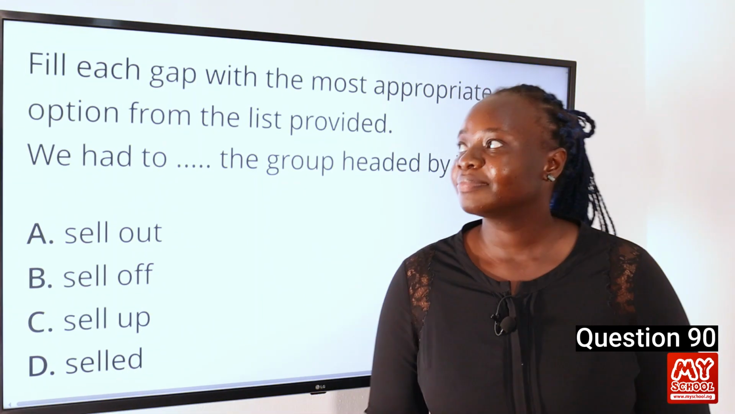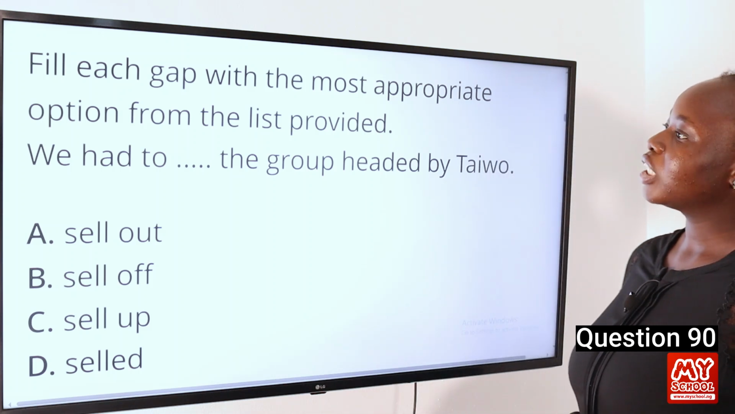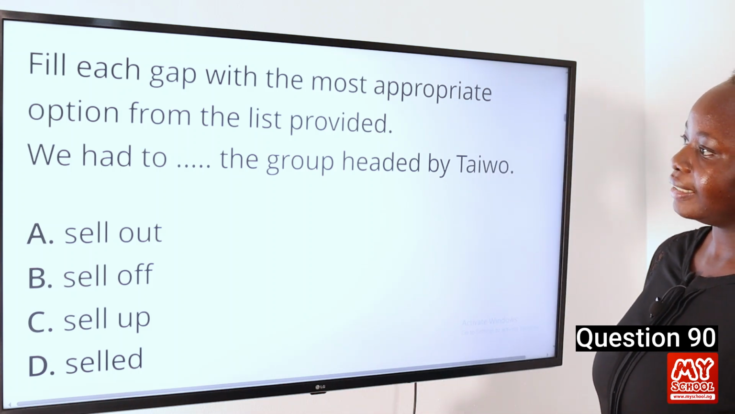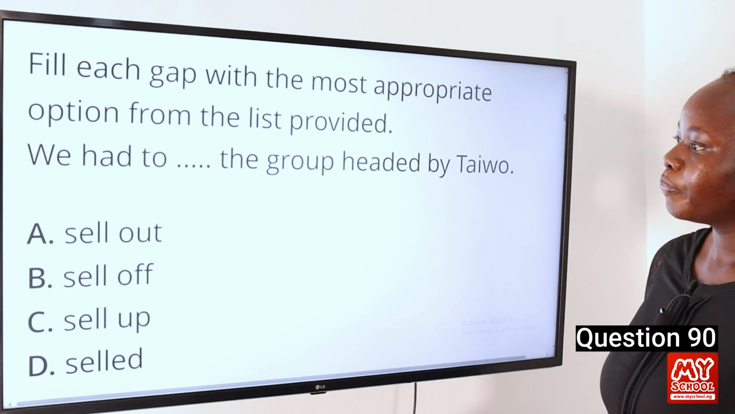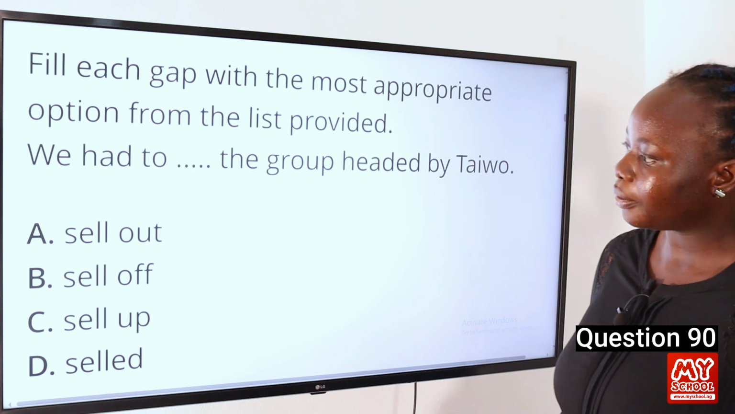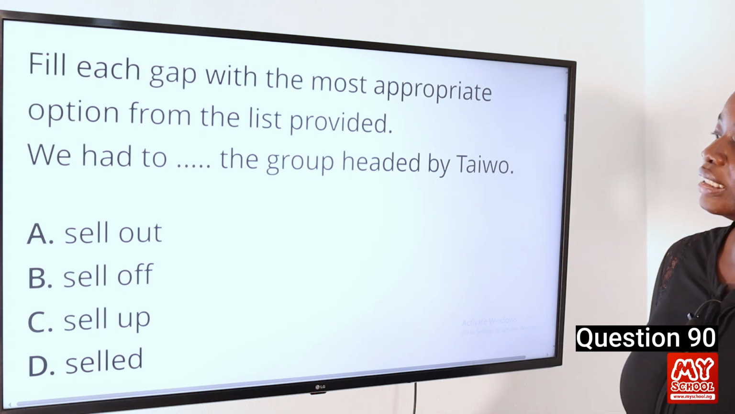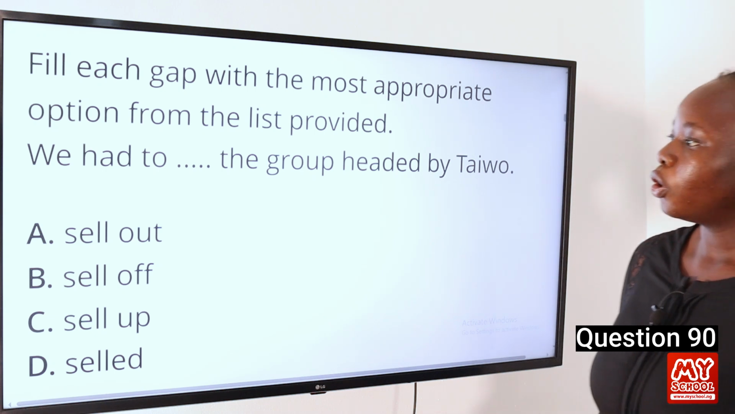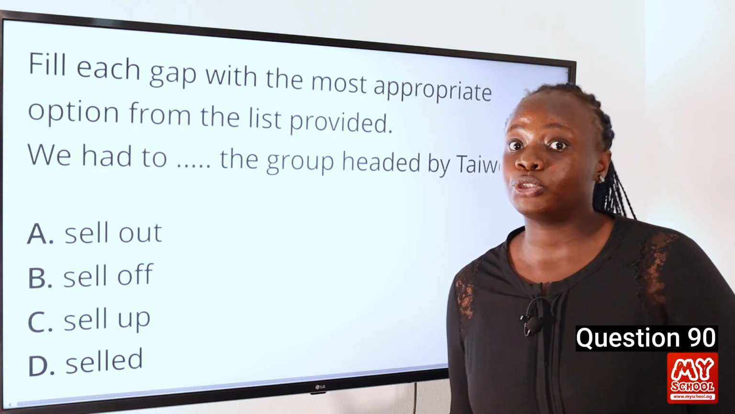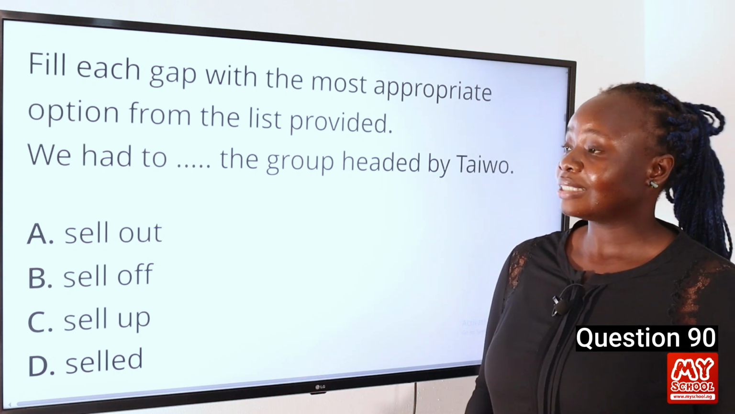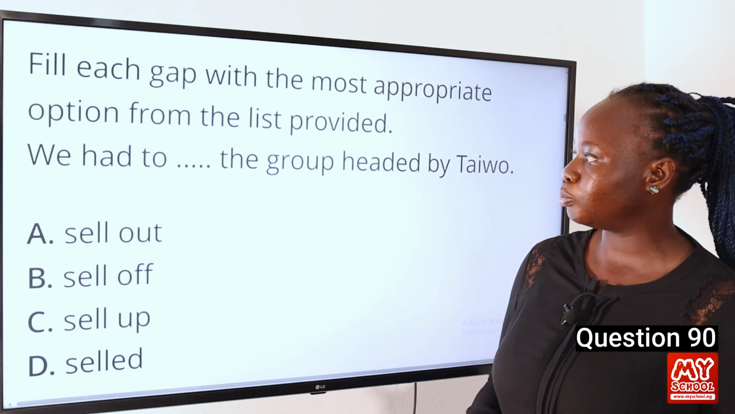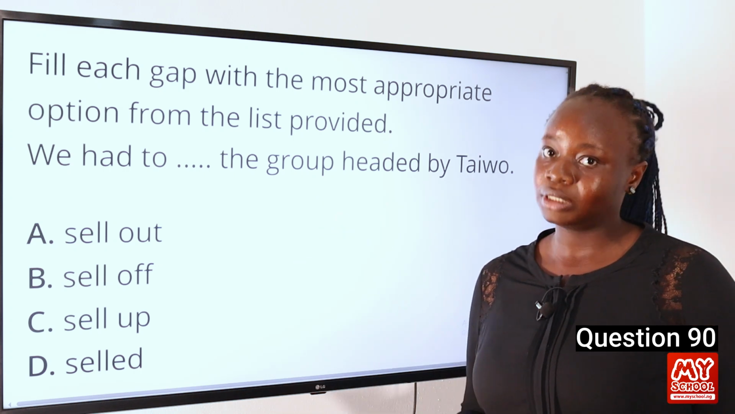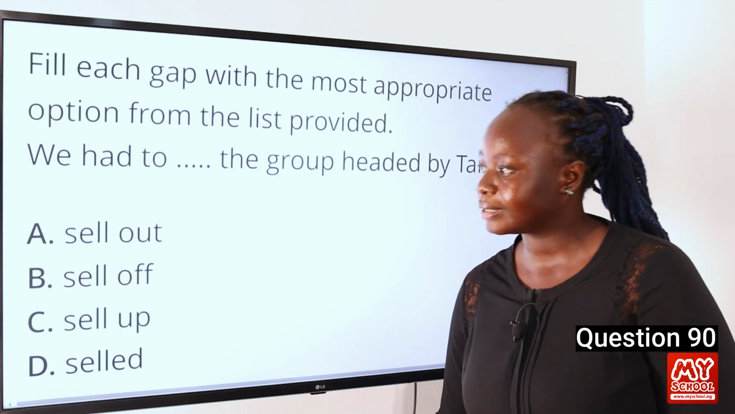Question 90. Fill each gap with the most appropriate option from the list provided. We had to dash the group headed by Taiwo. A, sell out, B, sell off, C, sell up, D, sold. Option A, sell out, actually means to betray someone. And that could be our answer, because when you put betray in that gap, we had to betray the group headed by Taiwo. It makes sense. So it could be our answer.